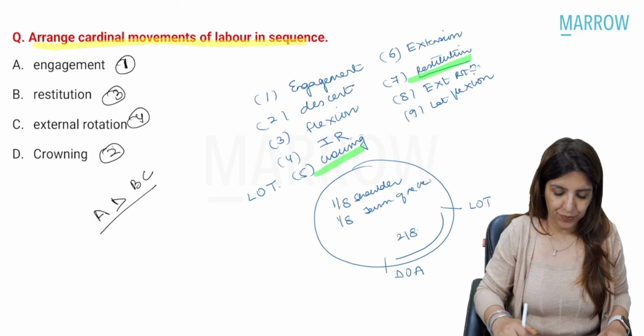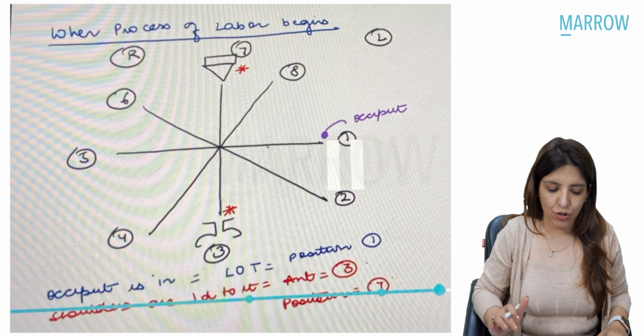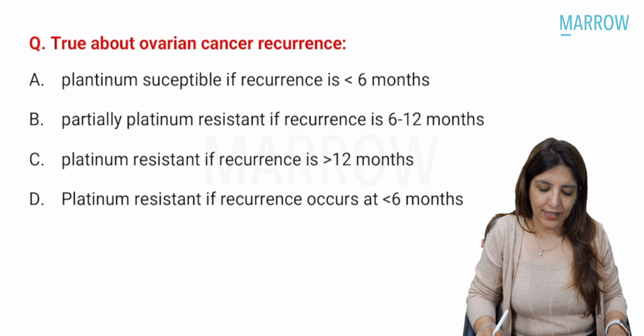Clear to all of you? So all this I have explained to you in the mechanism of labor. True about ovarian cancer recurrence.